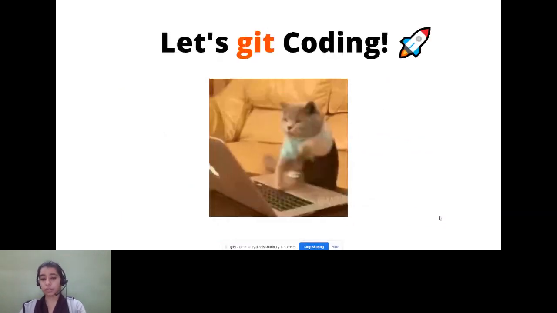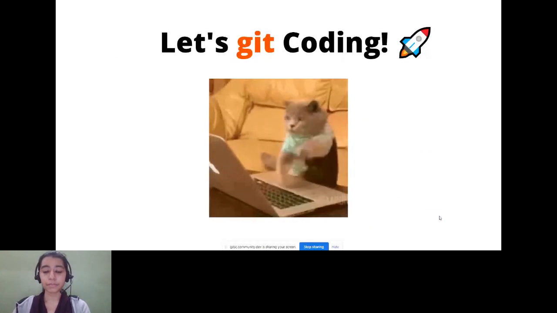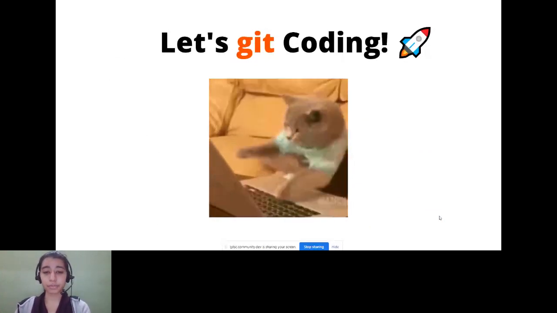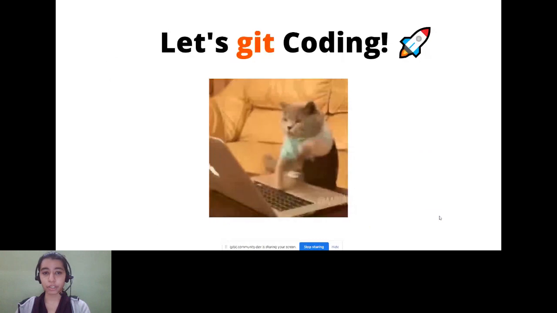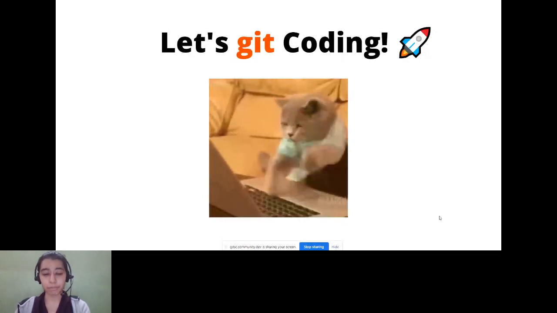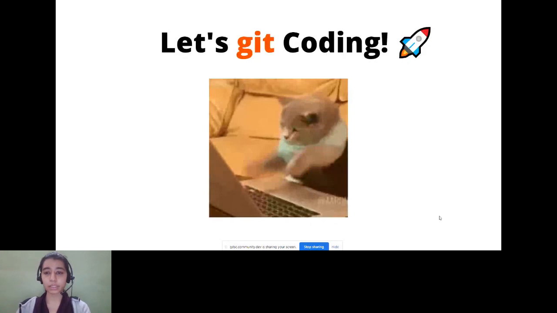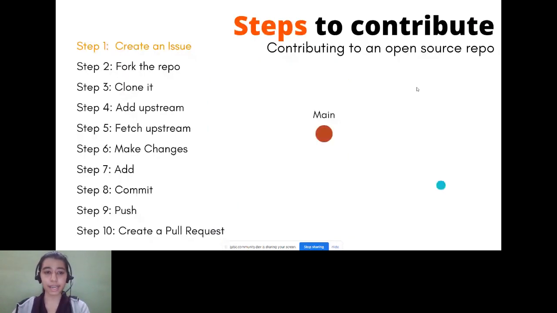So let's get coding, and make sure that you understand the process as I'm explaining it. I'm going to be telling you the workflow first, and then we will move on to the commands. So when I explain the steps, please make sure that you understand this. Even if you do not remember all the commands, we will be providing you all the commands at the very end. And the commands are not the main part. The main part is actually understanding what you are doing and what you have to do to contribute to an open source repository.